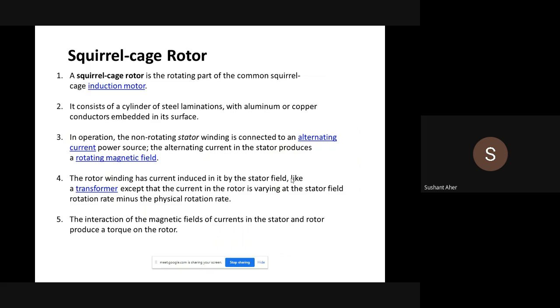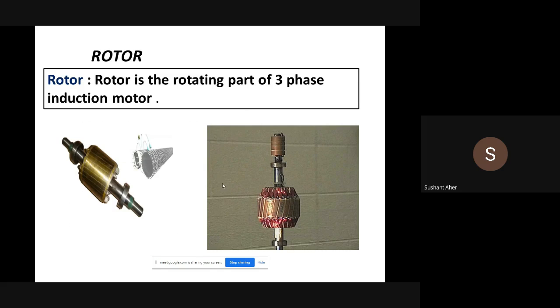For practical applications, the squirrel cage rotor is the most commonly used. It consists of cylindrical steel laminations with copper or aluminum conductors embedded in the surface. This squirrel cage rotor has a number of slots which are slightly skewed relative to the rotor shaft, and in these slots the rotor bars are placed.